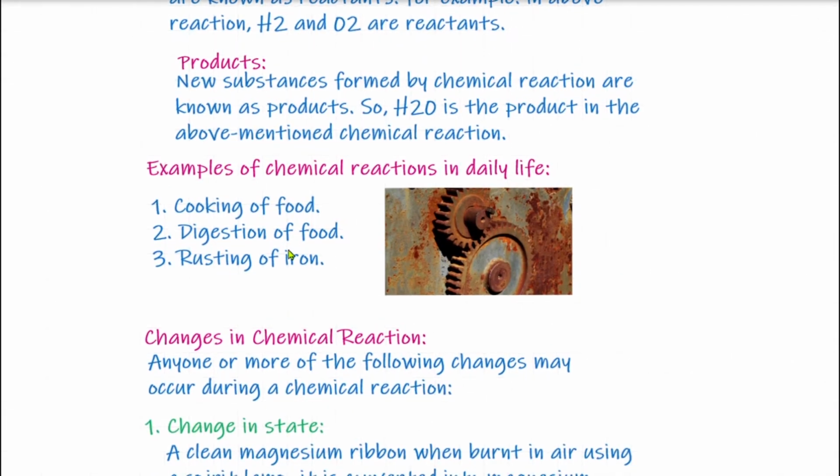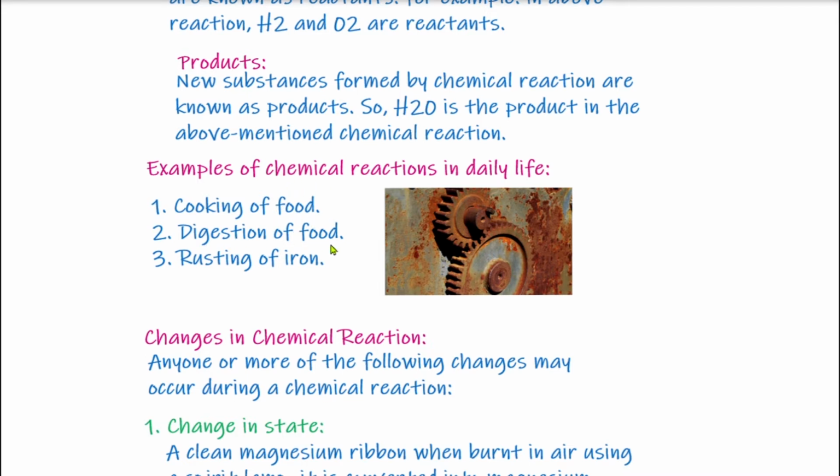Now, what are the examples of chemical reactions in our day-to-day life? Cooking of food, digestion of food, rusting of iron. These are some of the examples from our day-to-day life which represent chemical reactions. During cooking of food, various ingredients of the food like proteins, starch, cellulose, are broken down, and the bonds between these ingredients are broken, which leads to the softening of the food, and the food becomes easily chewable and digestible.